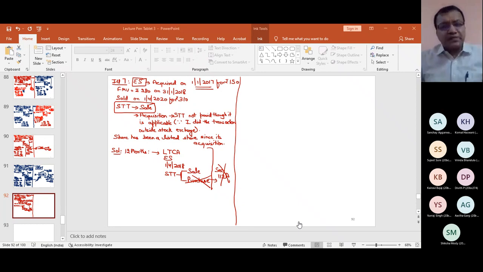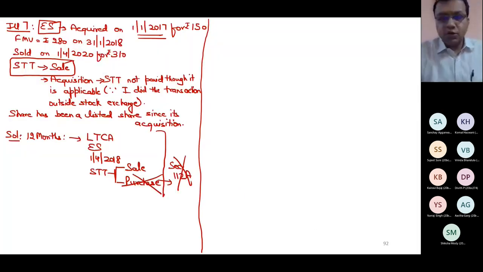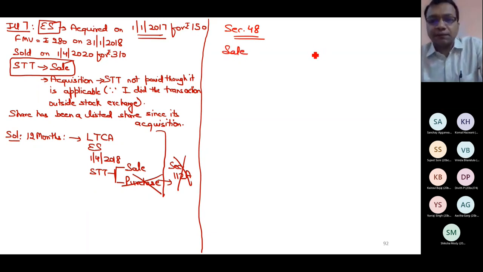So now if you cannot claim the benefit of 112A, then there is no need to check any category number 3. Then it is a normal question for you. And what do I mean by normal question? Simple concept. Normal capital gain. Normal means what? Apply section 48 and simply compute capital gain. Ignore category number 3 now.